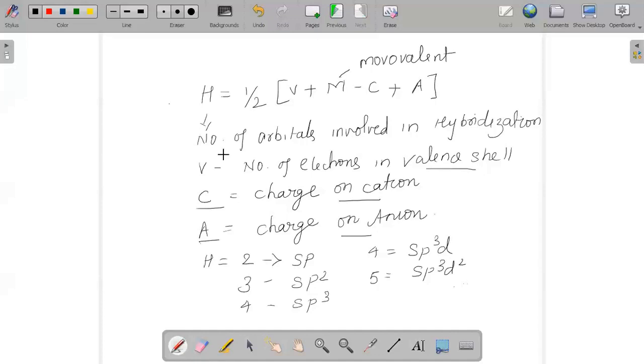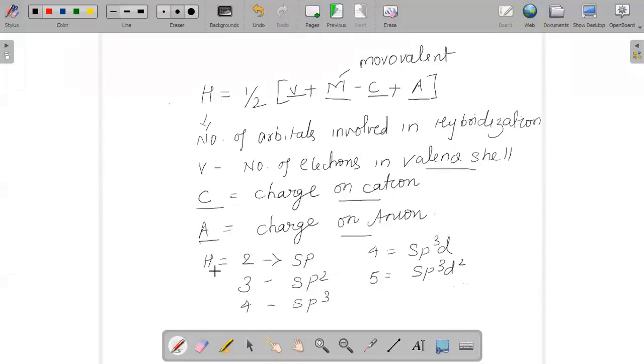So when a compound is given in front of you, you have to find out the total number of valence electrons, monovalent atoms in it, charge on the cation and charge on the anion. If you substitute here, you will get a positive integer value of H. So how will I predict what type of hybridization that particular compound or complex is undergoing?